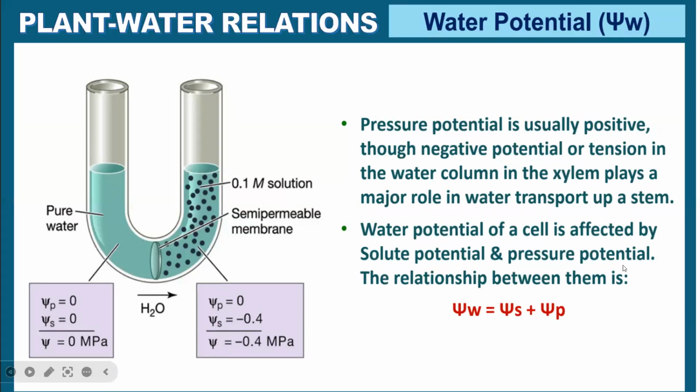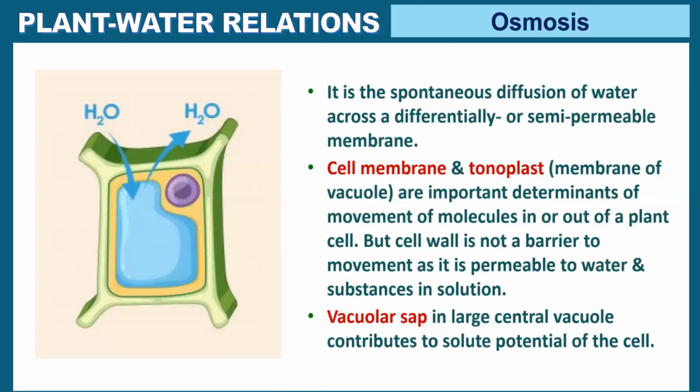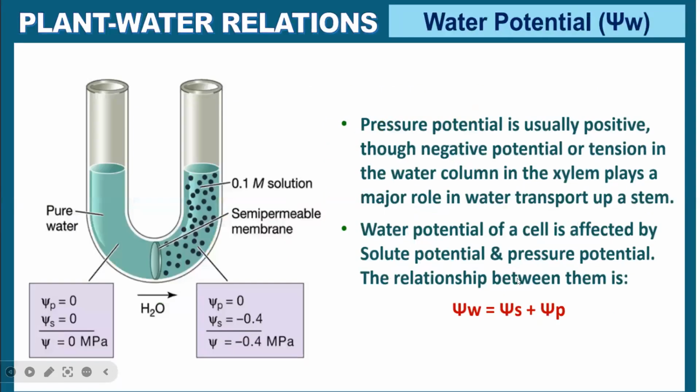Water potential of a cell is affected by solute potential and pressure potential. The relationship between them is this. Write this relationship.